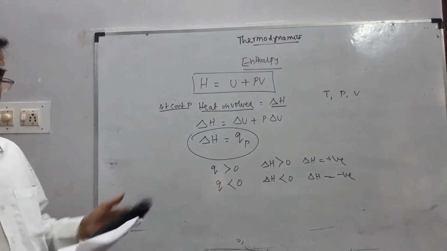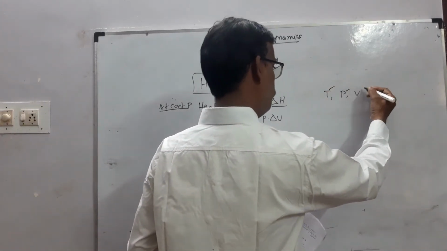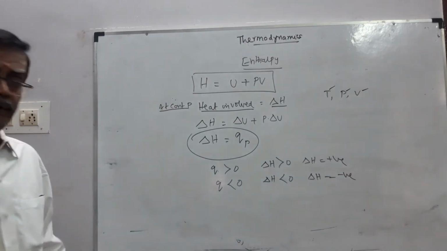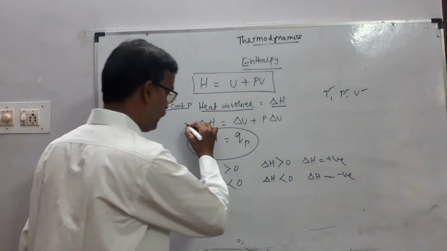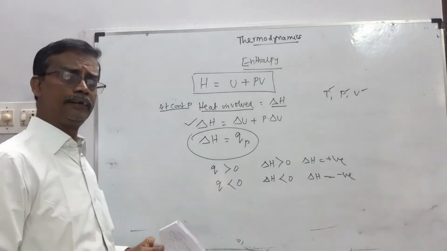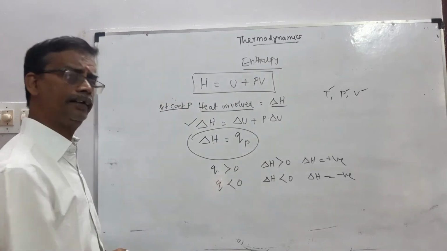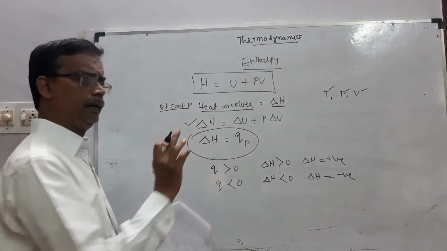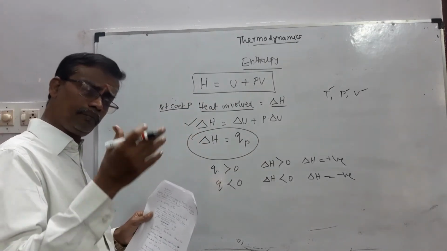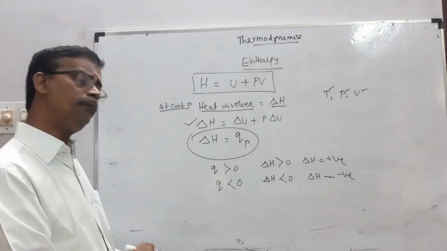Clear? Enthalpy is a state function, depending on temperature, pressure and volume. Usually we represent the change in the enthalpy of the system from initial to final state at a constant pressure.